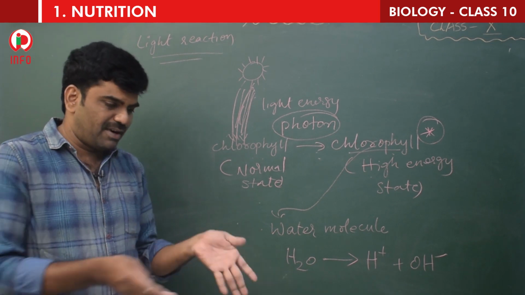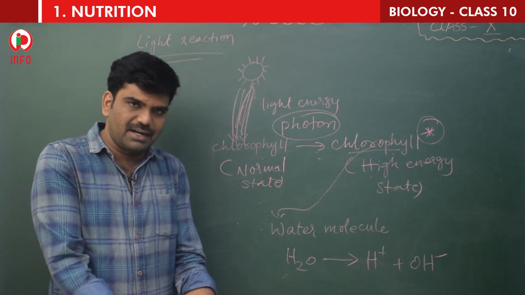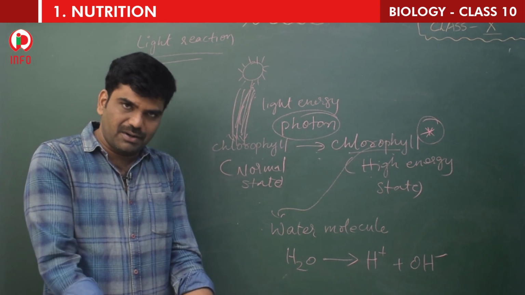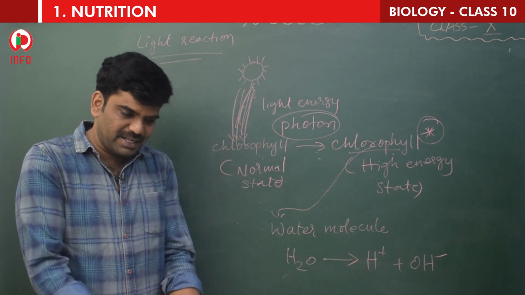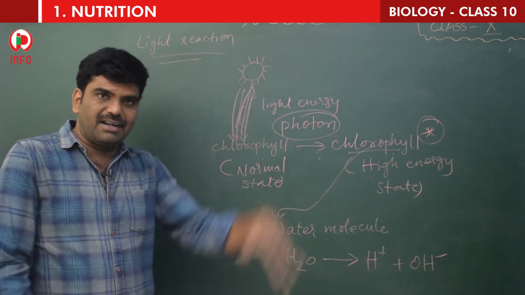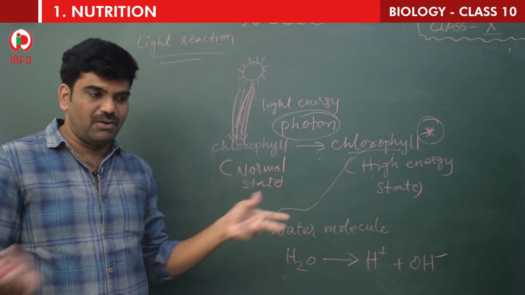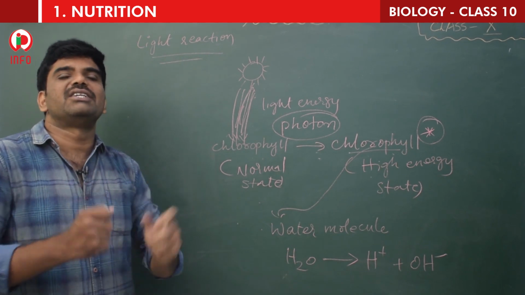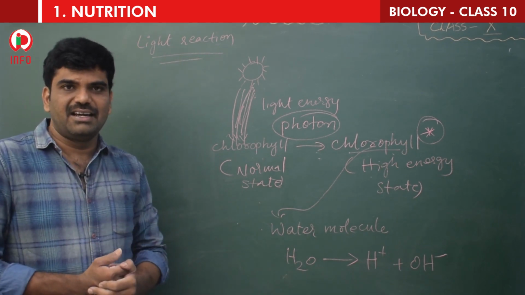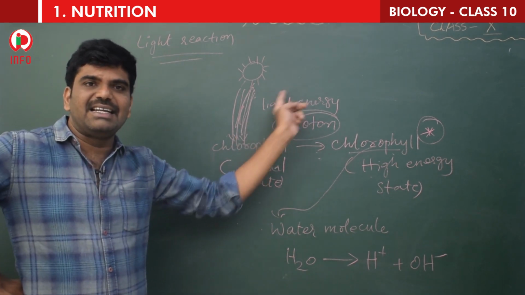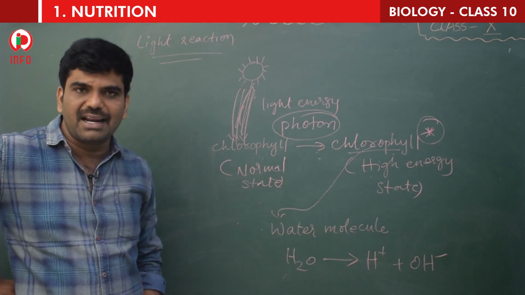See children, the water is present. We pour the water and it goes to the soil. So the water is present inside the soil and sunlight is present above and chlorophyll is present in the leaves. See how much coordination and link there is. So here the light is not breaking the water molecule directly.